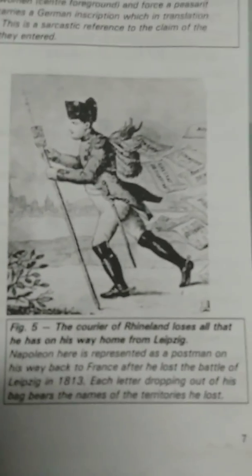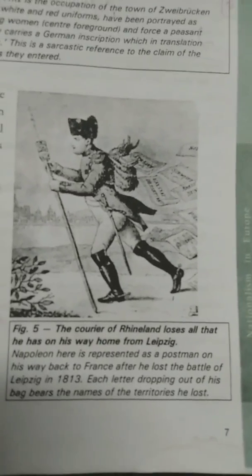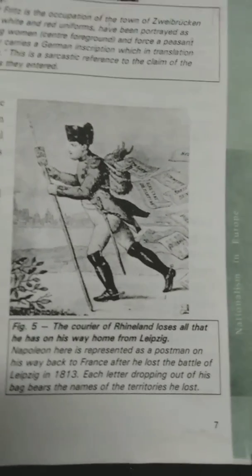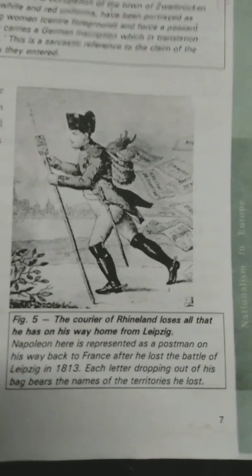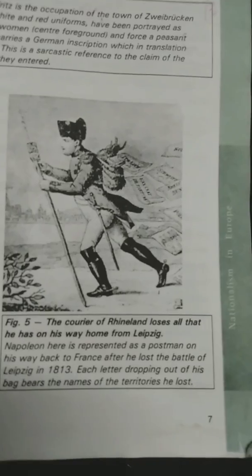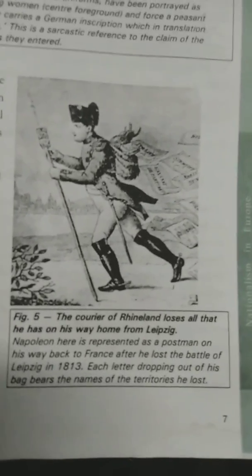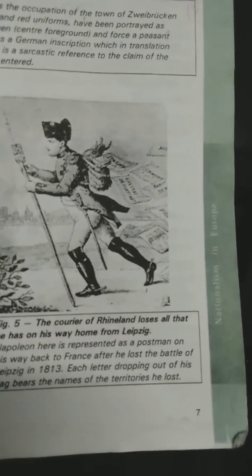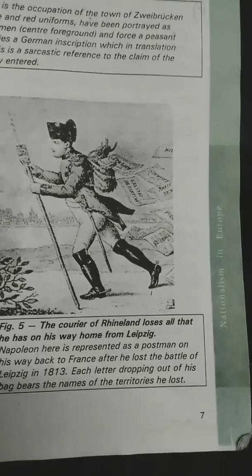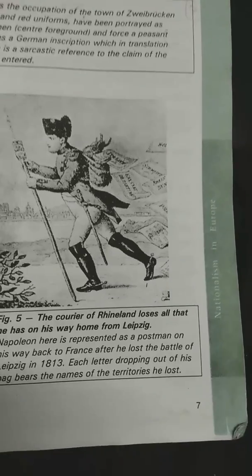And here we may get two questions, children. One is a 3-mark question, another is a 5-mark question. Direct question for 3 marks: write a short note on the civil code of Napoleon, with 11 to 12 positive points and 3 negative points as in the textbook. Another question they may ask: no doubt Napoleon destroyed the democracy in France, but in his administrative field he incorporated revolutionary principles. Justify. This is for 5 marks.